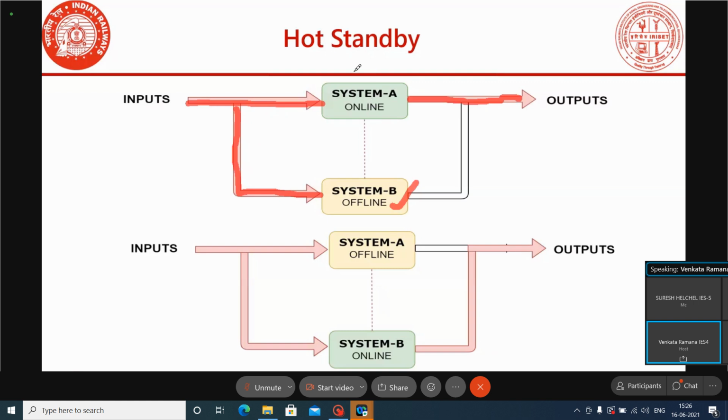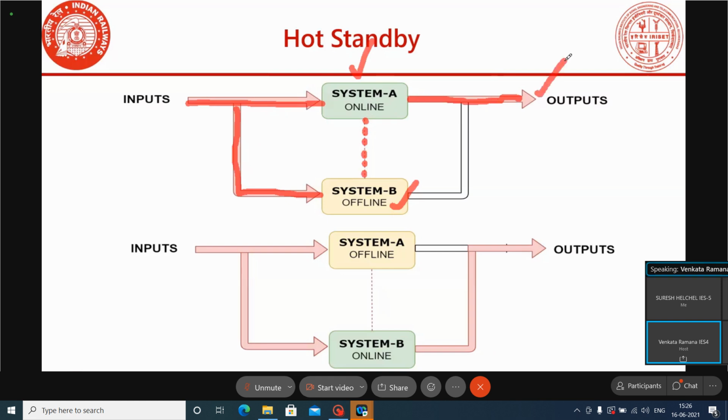Now, the online system only reads the inputs and processes the data. After processing the data, it synchronizes its status with the offline system, and as well it delivers the outputs.